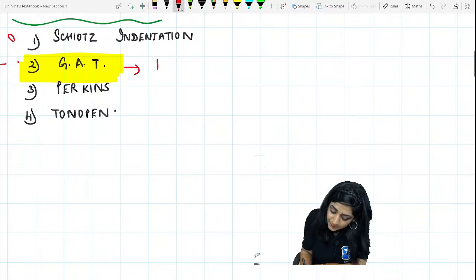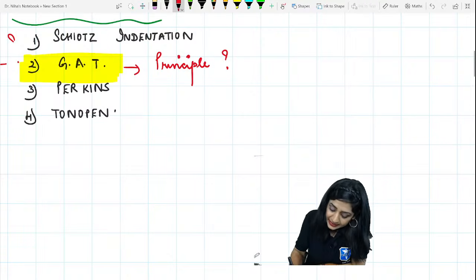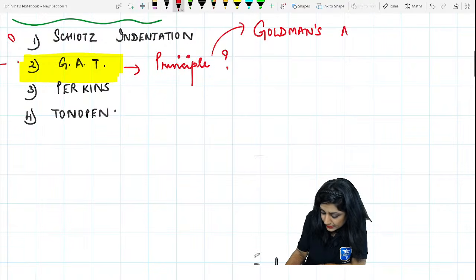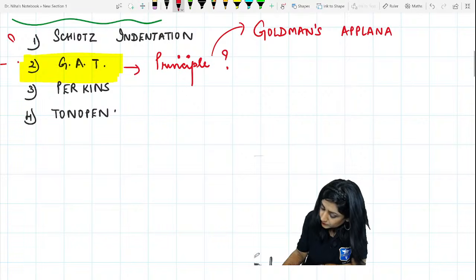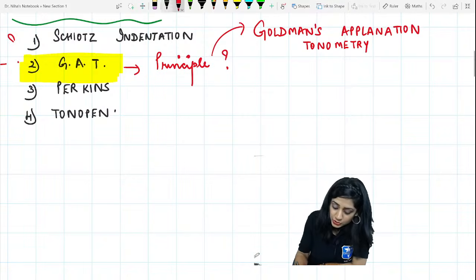What is the principle of this? The name is Goldmann's applanation tonometry. What is applanation?